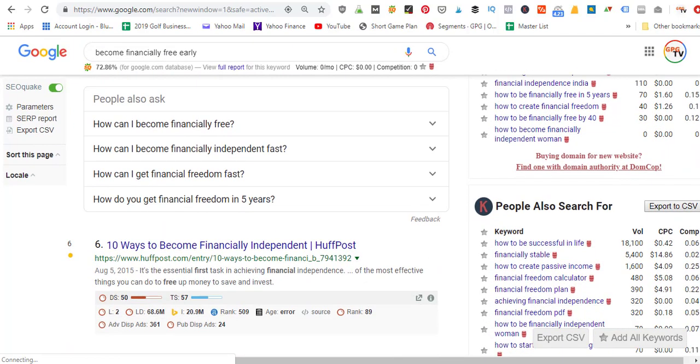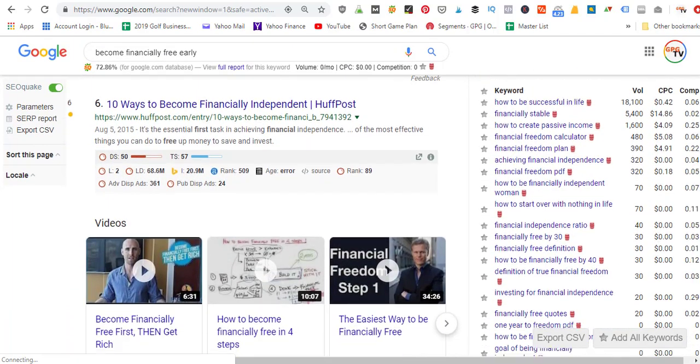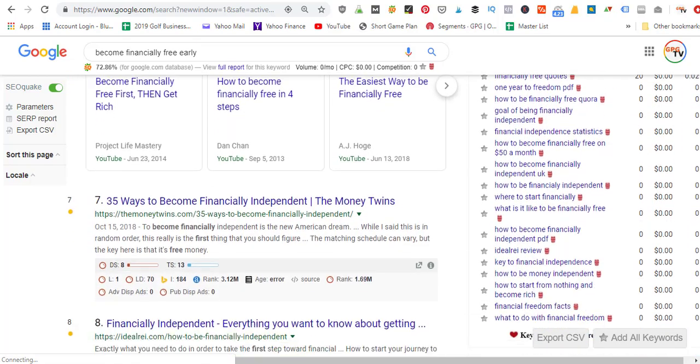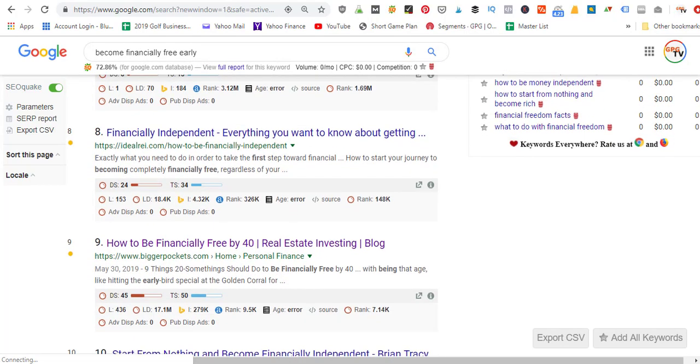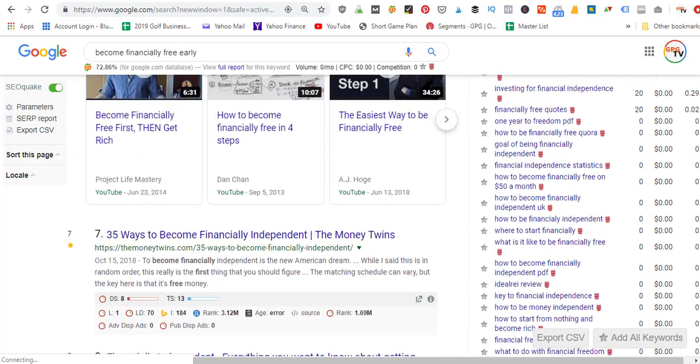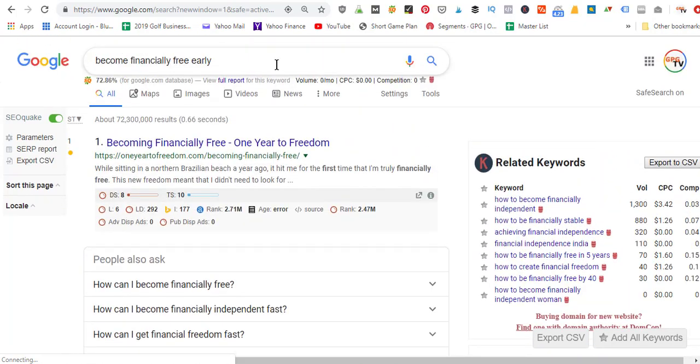So Google's a search engine and it tries to deliver the best results possible based on the search phrase that a user types into the browser up here. So when you type something in here, you want Google to give you the best results possible. That way you don't have to manually refine your search again.